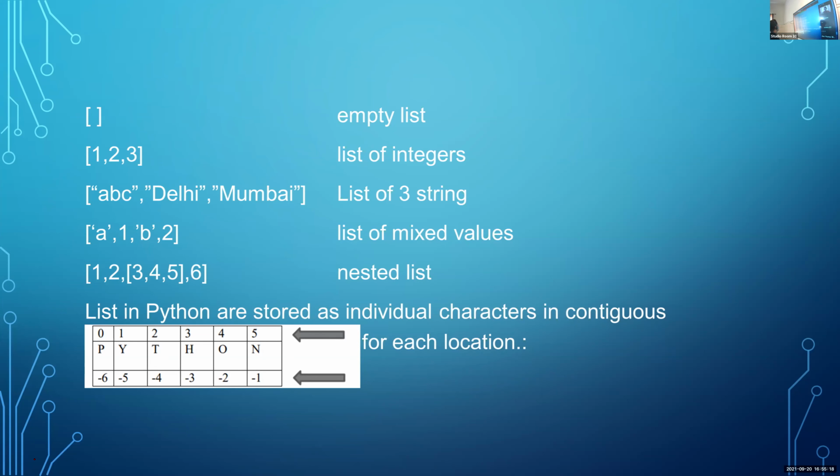Then here the index values are 0, 1, 2, 3. Then what about the next index value? That is the index value of nested list. How is the arrangement of index values in the case of a nested list? Alan Thomas? Here this is 0, this is 1, this is 2, then 3. Then how can we access this 3?